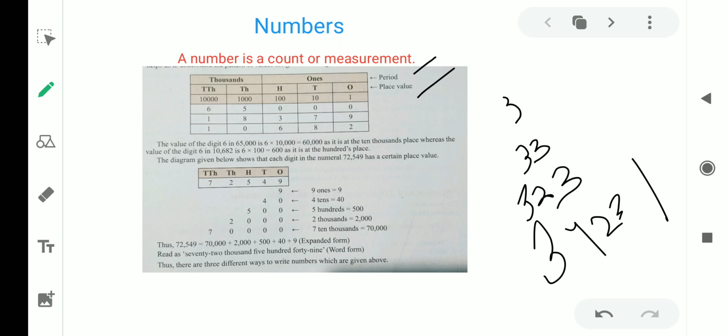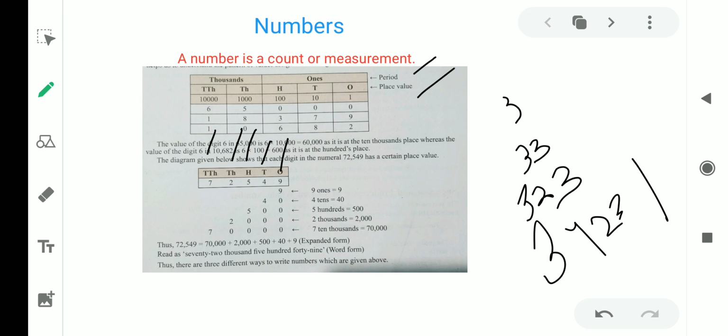Here you can easily see this number can be read out as ones, tens, hundreds, thousands, and 10,000. And always to read the number we start from right to left.